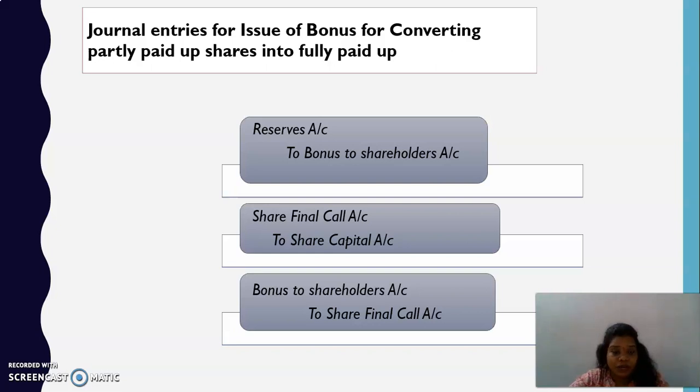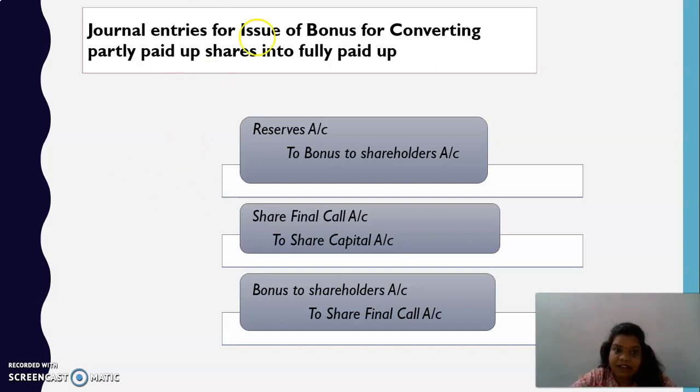Now the second entry is for making the final call due. As I explained, we are issuing the bonus for the final call which was not made by the company. So we should make sure that we are adjusting the bonus towards the final call. For doing that, you are first expected to write a due entry, that is share final call account debit to share capital account. Now after that, the third entry is the adjustment entry. From here you are adjusting the bonus to shareholders towards your final call.